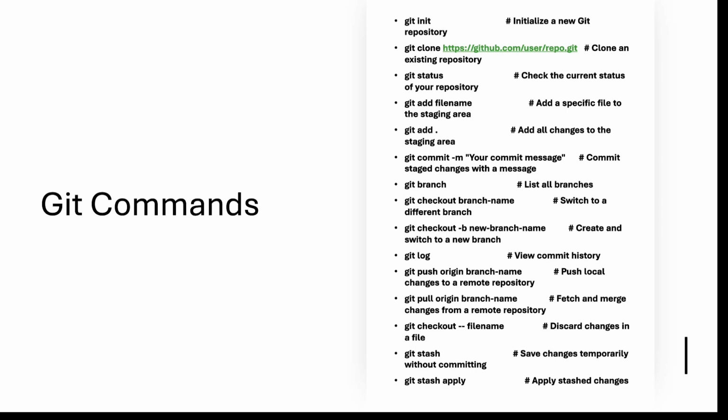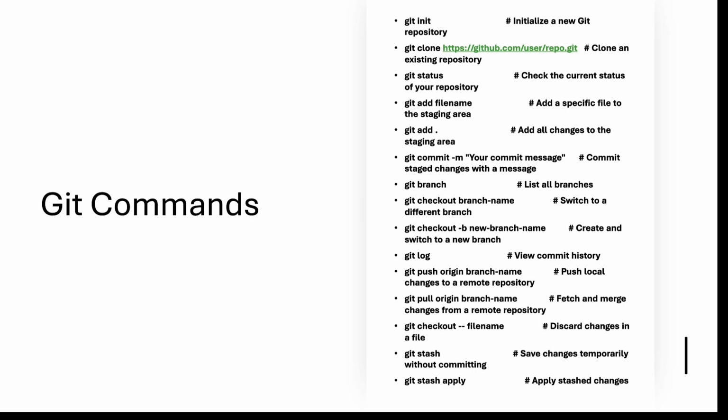We can check the commit history with the git log command. For pushing our changes, we have git push, then origin and the branch name. For pulling from our online or cloud repo, we have the git pull command. And git checkout with a file name lets us discard changes in our file.